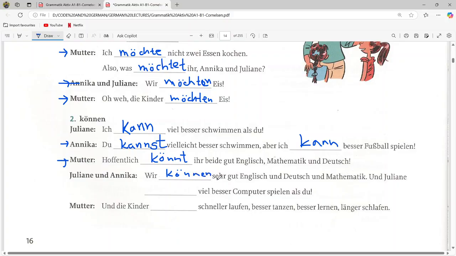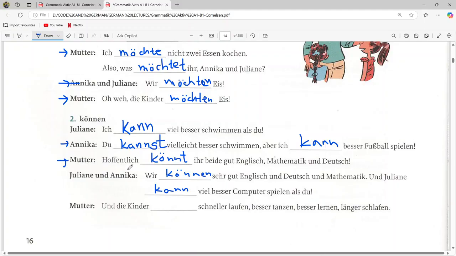So we can be very good in English, German and mathematics. Und Julian, so talking about one person, so Julian kann viel besser Computer spielen als du. So like Julian can operate the computer better than you.